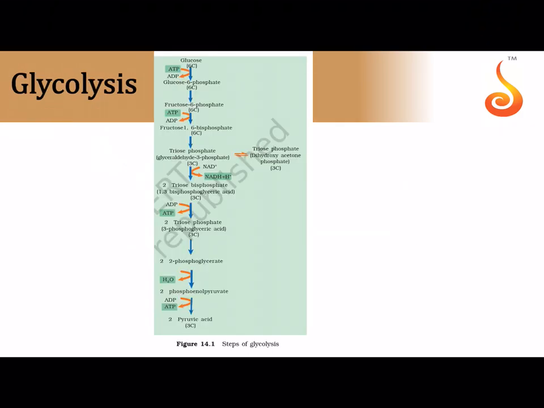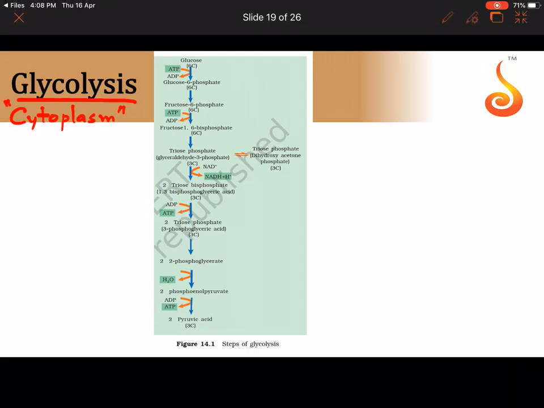The same respiration which is happening in animal cells is also happening in plant cells. The first step of respiration is glycolysis. Glycolysis, as you all know, is a common pathway for both aerobic and anaerobic respiration, and glycolysis happens in the cytoplasm of the cell.